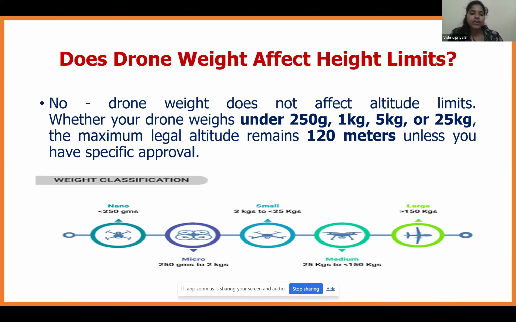The weight classification has been categorized by the DGCA under the Drone Rules of 2021. It is classified as nano, micro, small, medium, and large, based on the weight of the drone. Basically, nano and micro drones need minimal approval, whereas for small, medium, and large drones, there are heavy legal requirements.